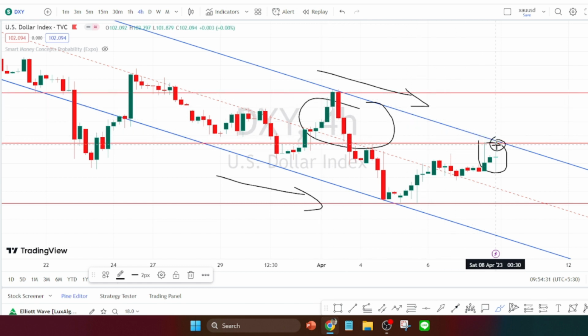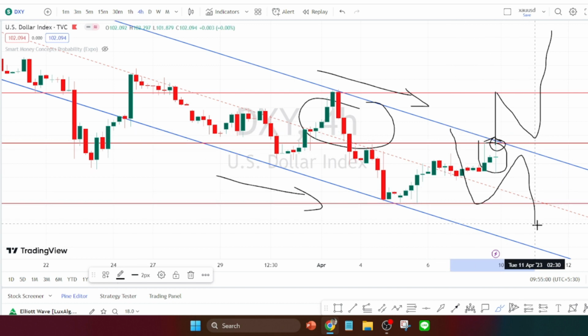So in the coming weeks, if the price action breaks this resistance line of the bearish channel pattern, we can expect a bullish trend to start in dollar index in the 4 hours time frame, which means that in gold we can expect the bearish trend to start in the coming weeks.